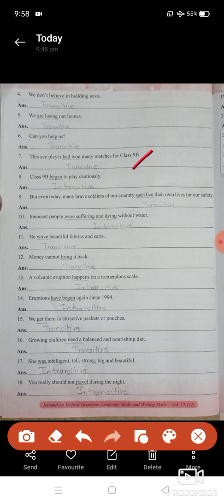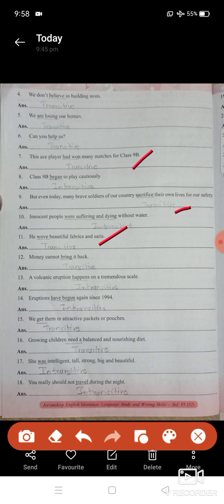Then next, ninth number, here sacrifice is a transitive verb. Suffering and dying are intransitive. Why intransitive? They don't have an object, or you can say your subject is not carried through this verb, students.